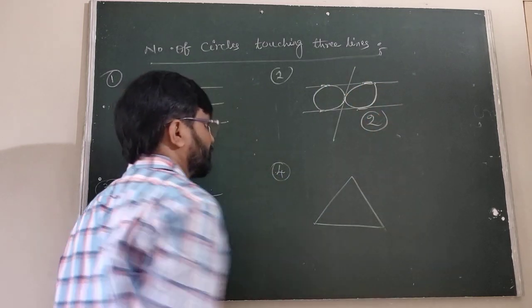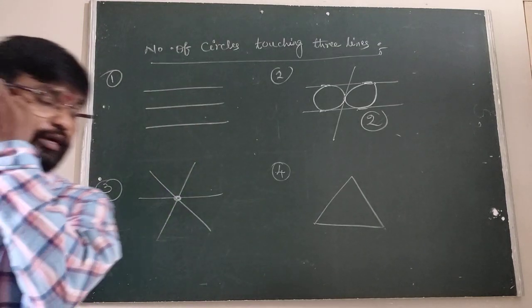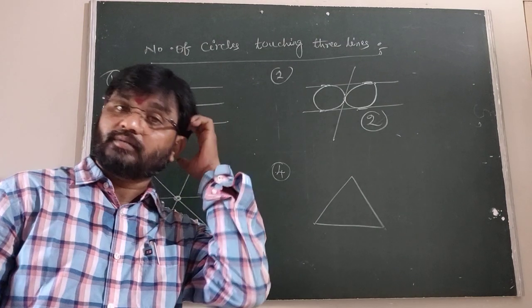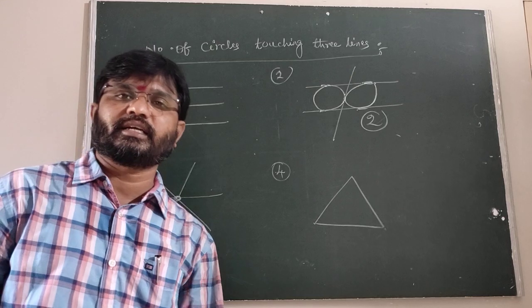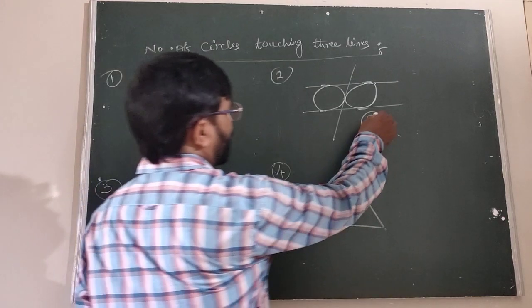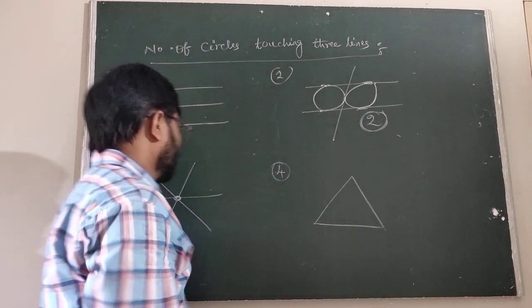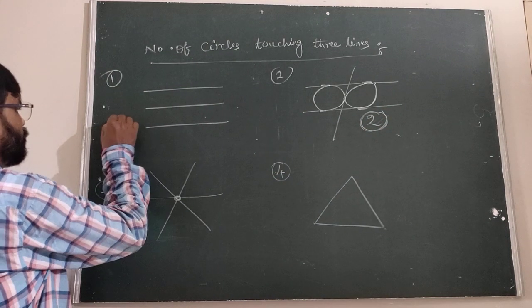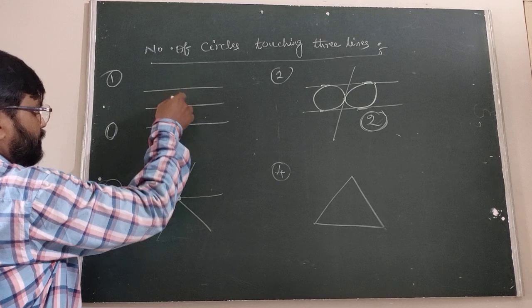The number of touching circles, when two lines are parallel and the third line intersects them at two distinct points, is only 2. Here it is 0, since these three are parallel.